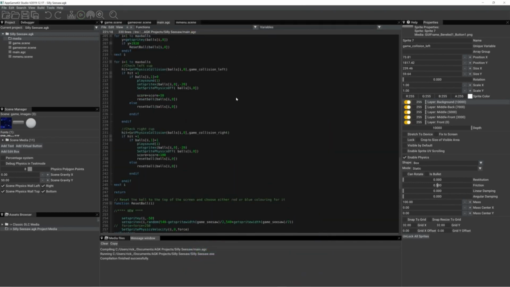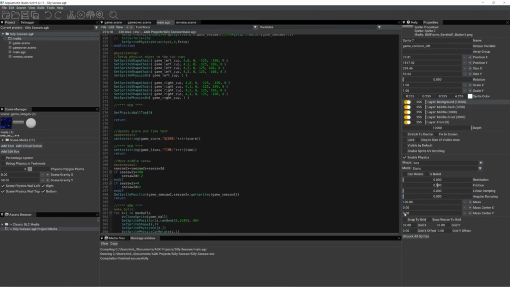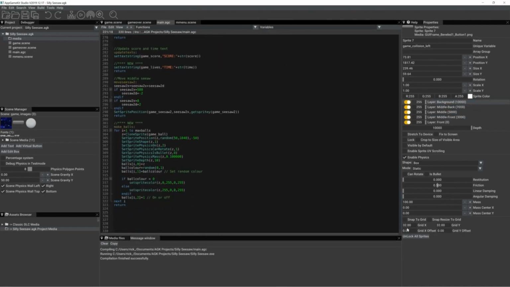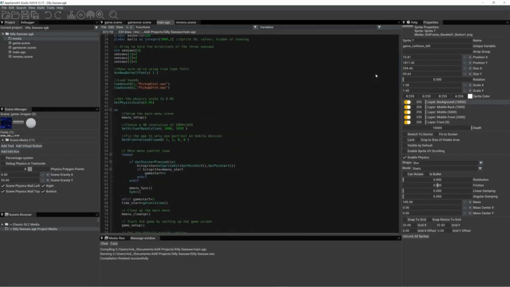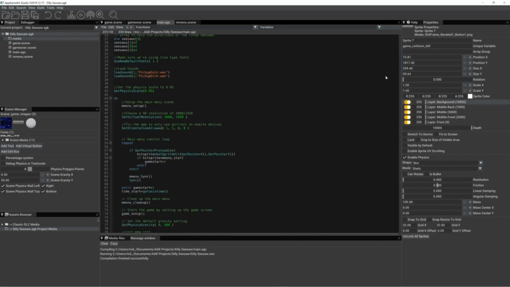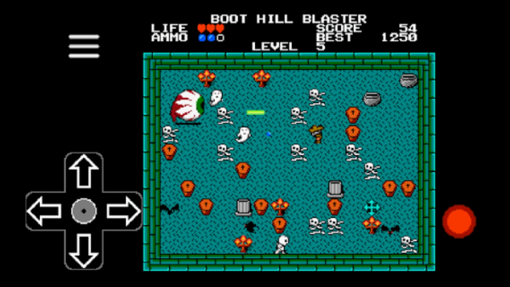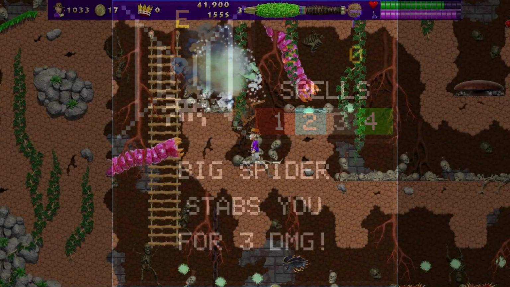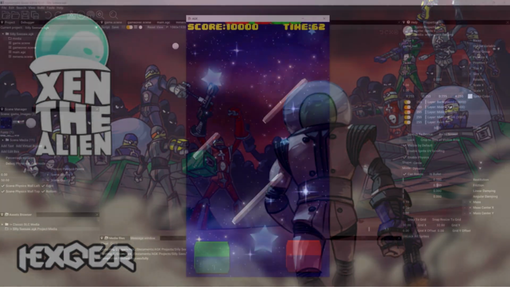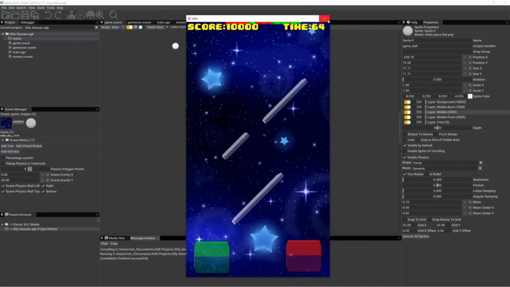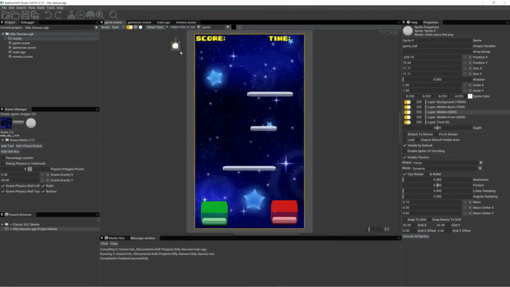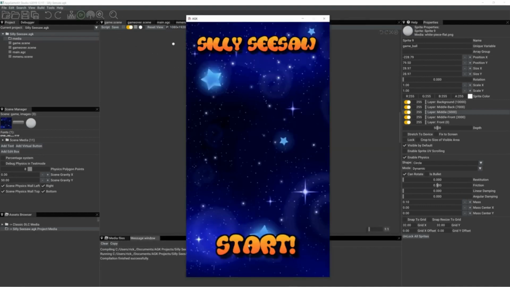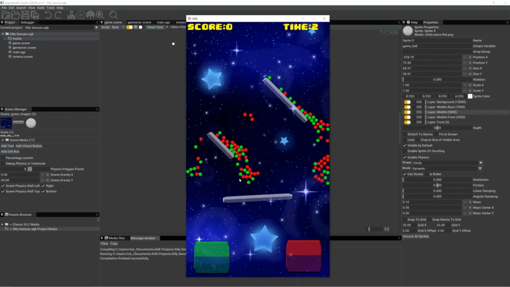AppGameKit provides debugging and compilation tools. It is available on various platforms, including Windows, Mac OS, Linux, and Android. Here are 5 games made with this engine: Boot Hill Blaster, Orbiter, Whammy, Aquilanto, and Zen the Alien. AppGameKit requires a paid license, which costs $50 on Steam, but the total cost can range from $50 to $200 depending on your needs. However, there are no royalties or fees on game sales for games created with this engine.